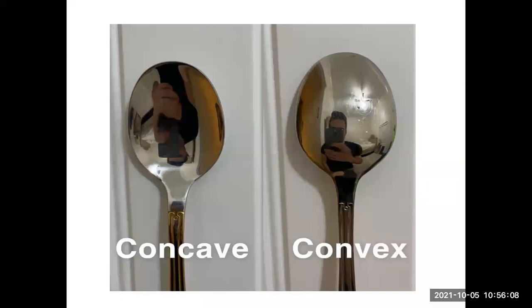See this example, as well as you can take the spoon at your home and you can see that the curved surface, the inner curved surface, you can call it as concave, whereas the outer surface, you can call it as convex mirror.